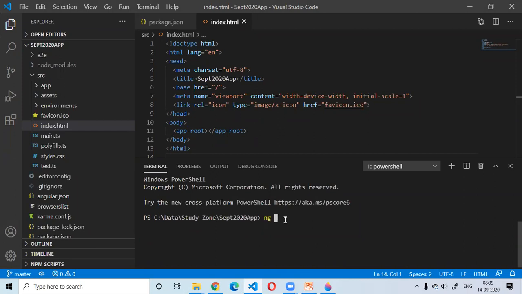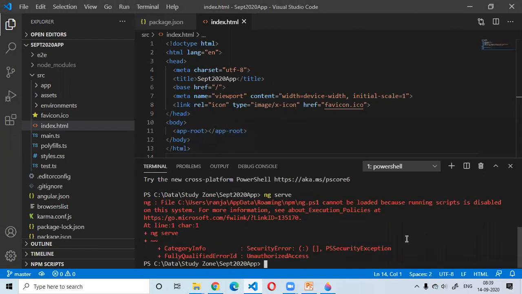I can simply write the commands here, but in my case it was having some issues. There is some issue in my installation, that is why it is not working.